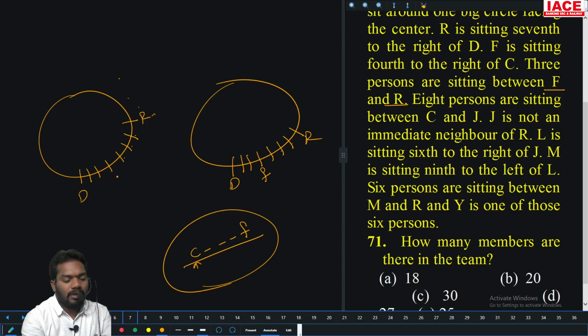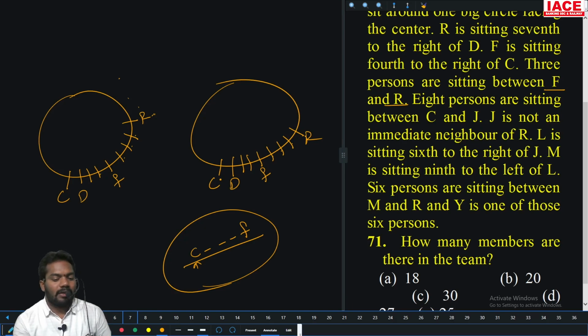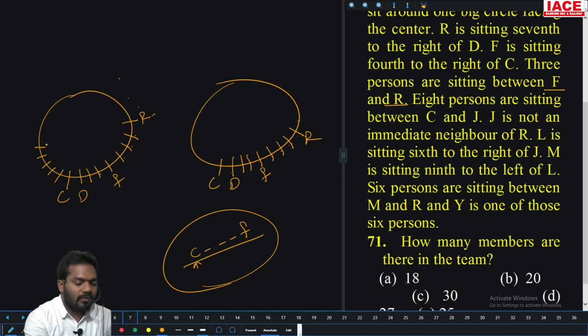1, 2, 3, F is here, and F is the 4th right of C. There is only one chance for C. Both are the same up to now. Now 8 persons sit between C and J. J is not a neighbor of R. So 1, 2, 3, 4, 5, 6, 7, 8, then J.